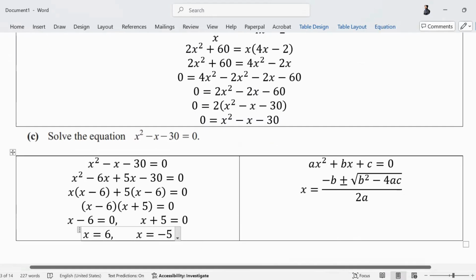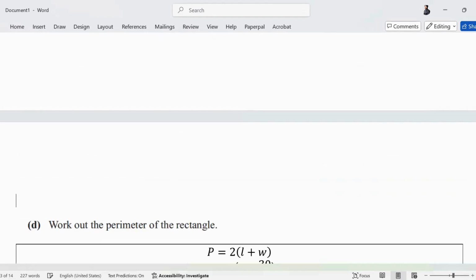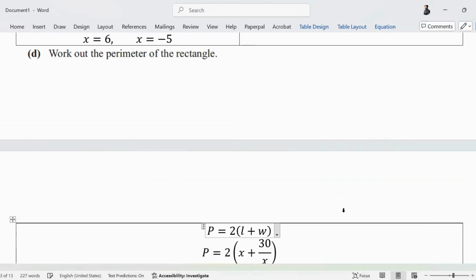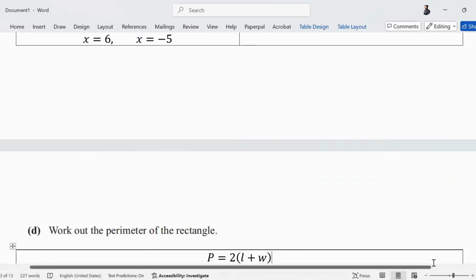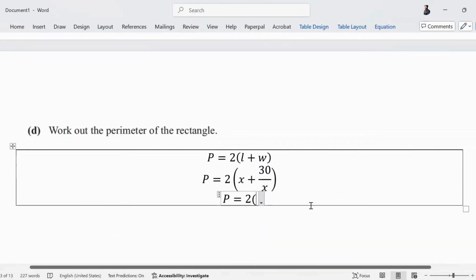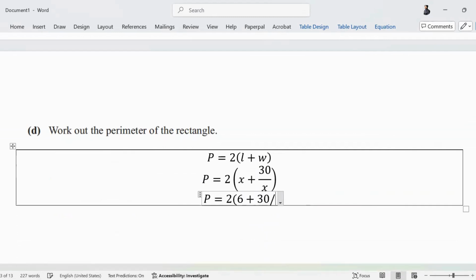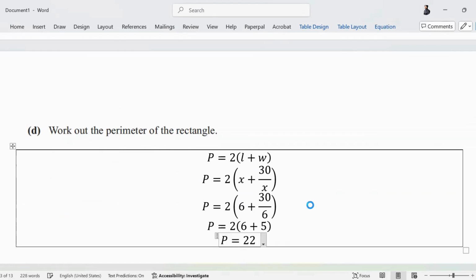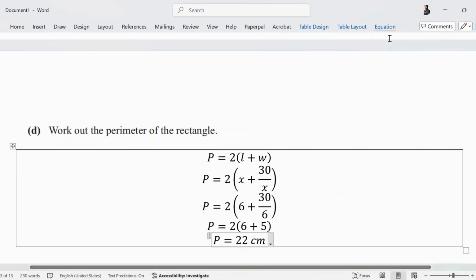It was 6. So 6 plus 30 upon 6, simplify 30 upon 6. 6 plus 5. So perimeter is 22 centimeters. Is this clear?